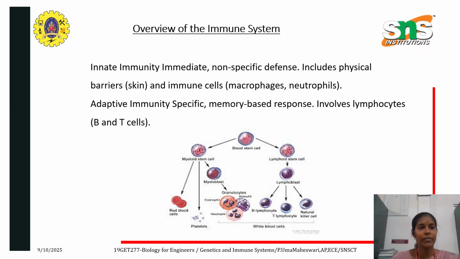In this overview, innate immunity means immediate and non-specific defenses, which include the physical barrier, skin, and immune cells. For example, it can be B or T cells.